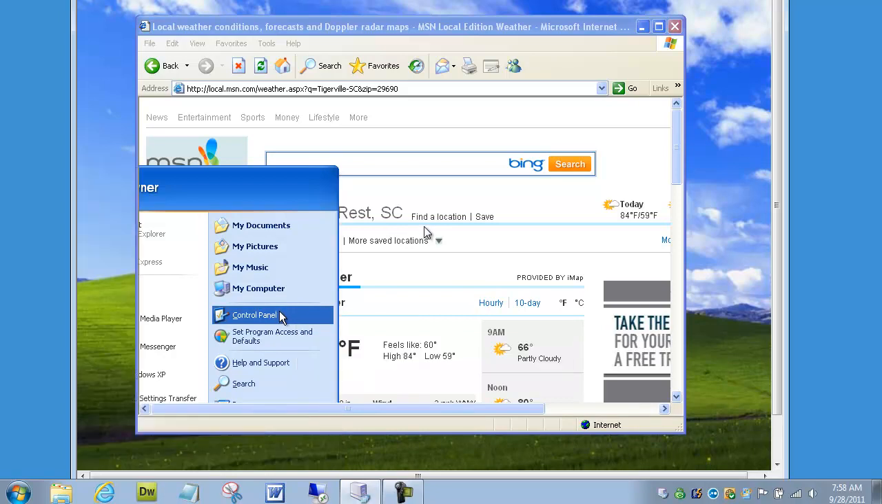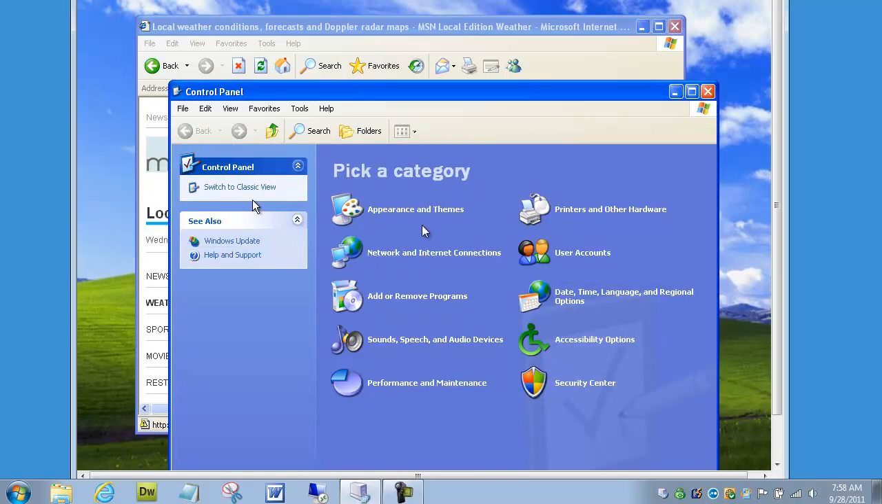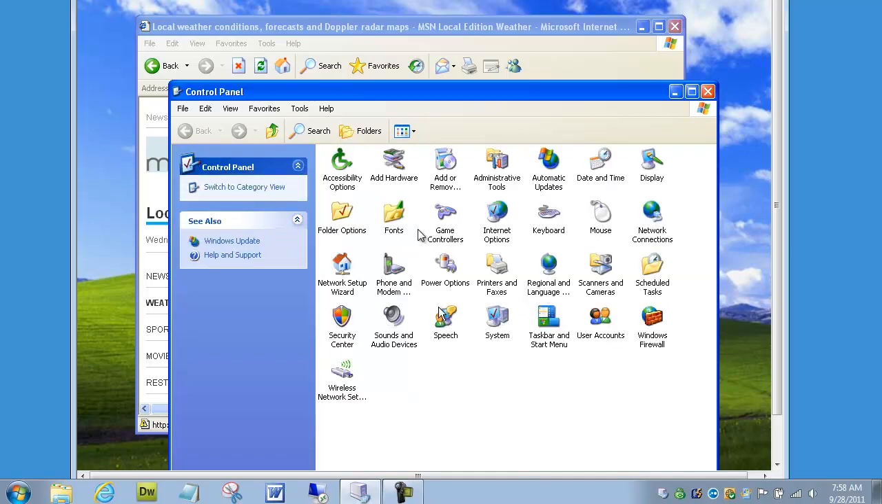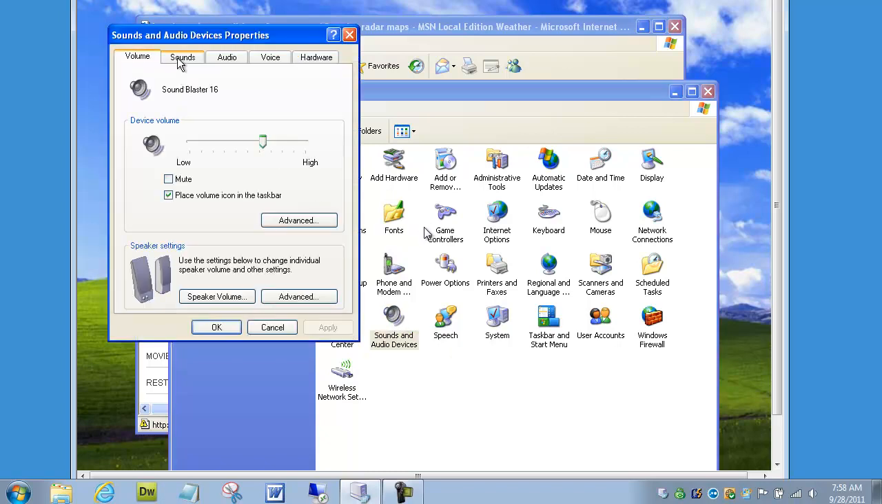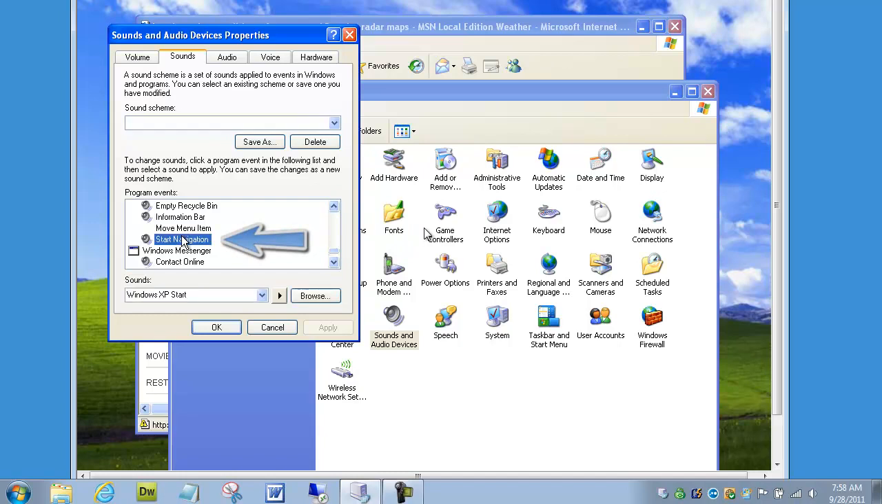But if you'll go to Control Panel, I prefer the classic view of Control Panel, and we're going to go under Sounds and Devices. We're going to look at Sounds, and if you scroll all the way to the bottom and then start to work your way back up, you'll see one called Start Navigation. When we hover over Start Navigation and click Play Sound, you'll notice that annoying sound that we've been hearing.